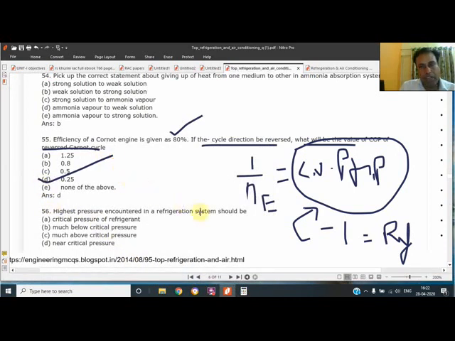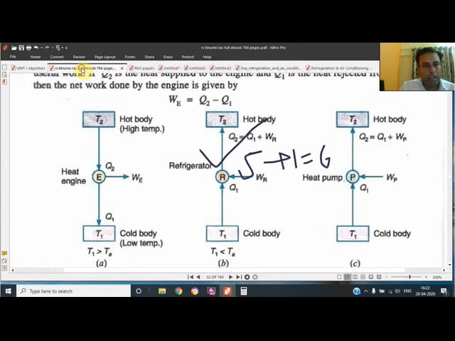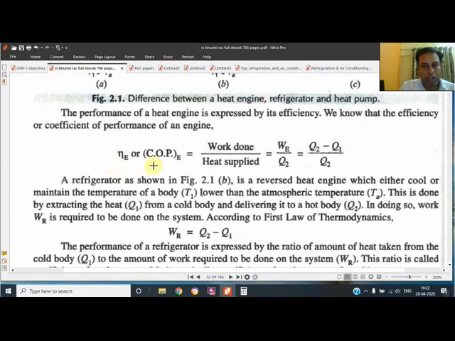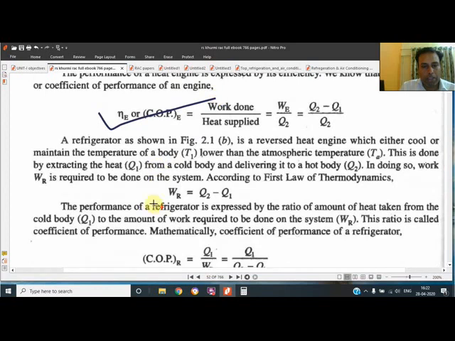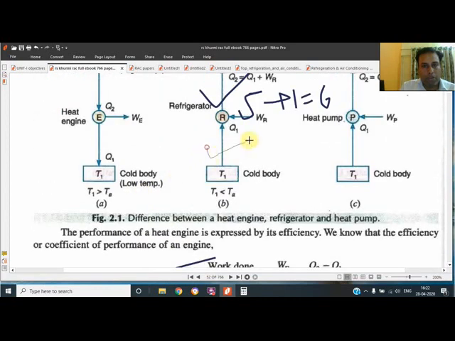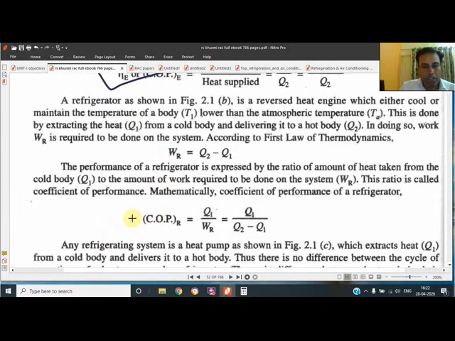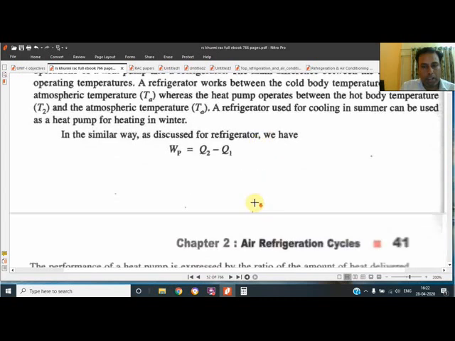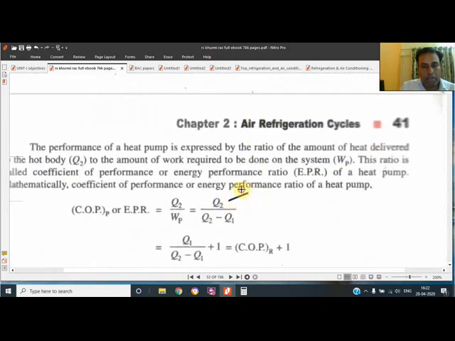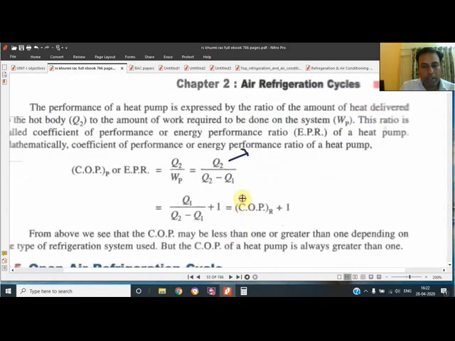Now moving ahead, the second thing which is important, they have explained what the efficiency is, and if we go through these two things, then there will be COP. So they have determined the COP also of refrigerator. Lower temperature will be in the numerator, and for heat pump, the higher will be in the numerator, and refrigerator COP plus 1 is called COP of heat pump.